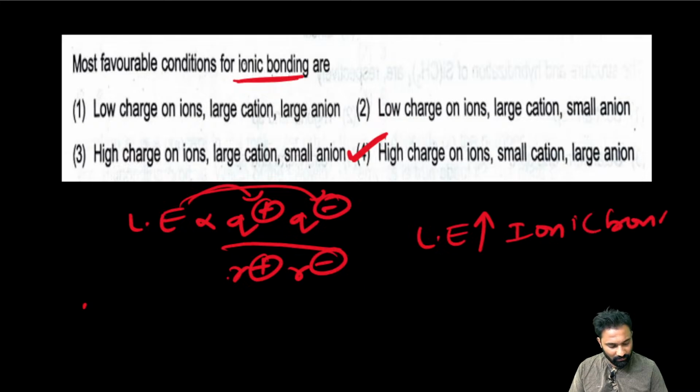High charges on the ions, a small cation and a large anion. I explained very clearly, right? Clear? Done?